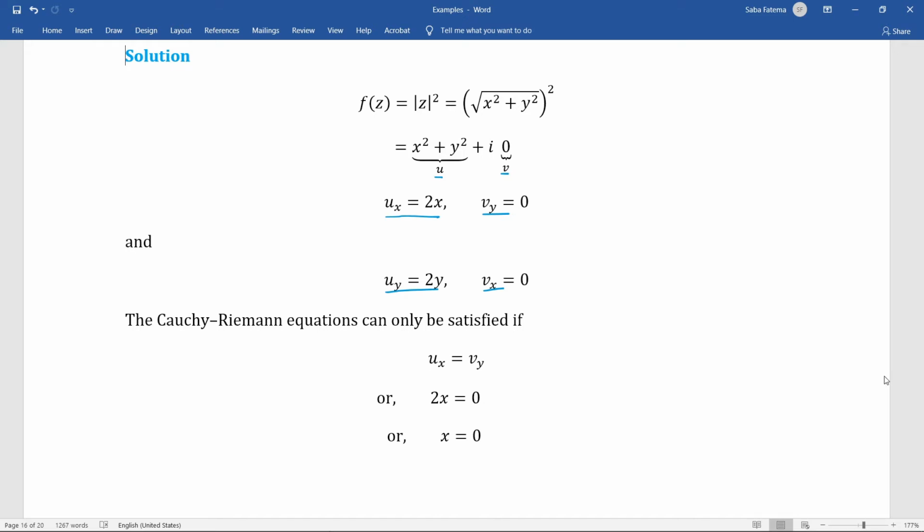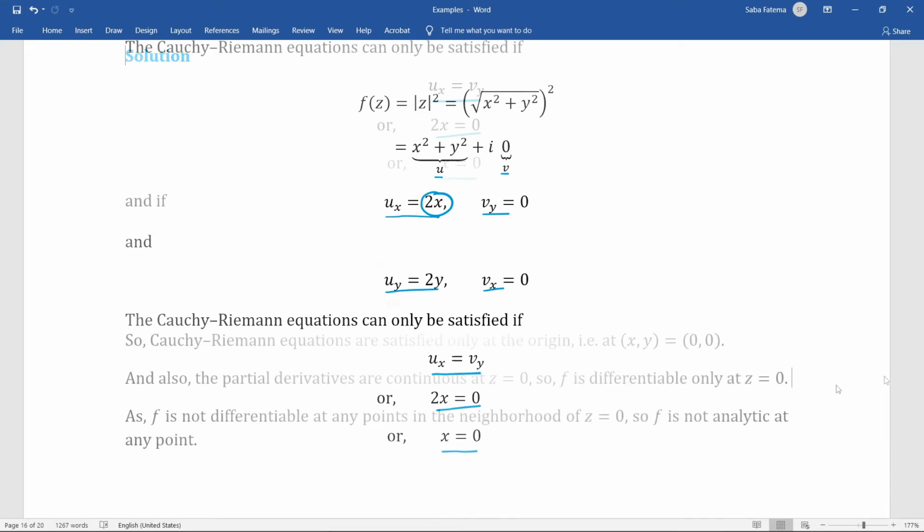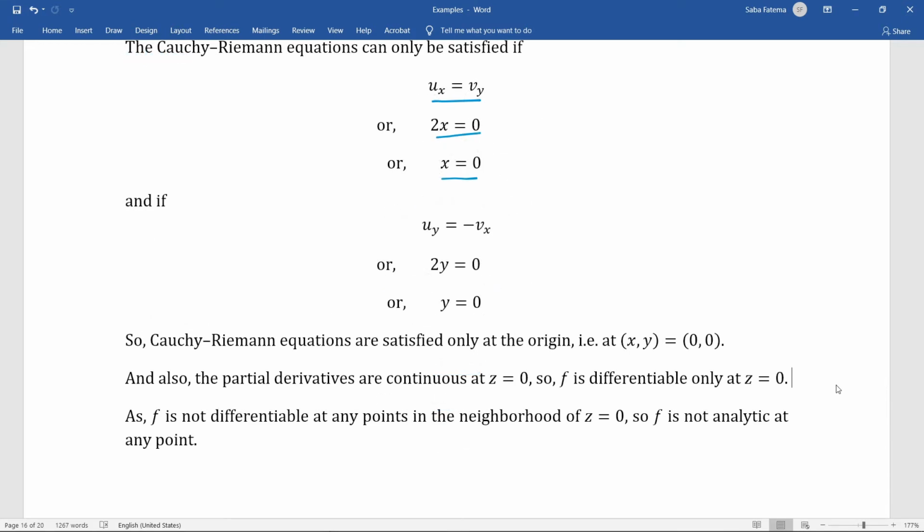Now we see that one of the Cauchy-Riemann equations is u sub x equals v sub y. If we replace this value, we get 2x equals 0, which implies x equals 0. And similarly, from the other equation, we get y equals 0.